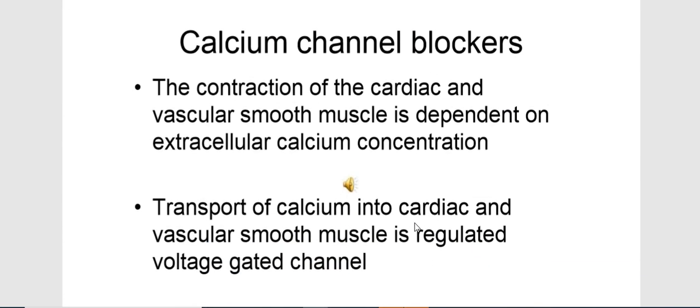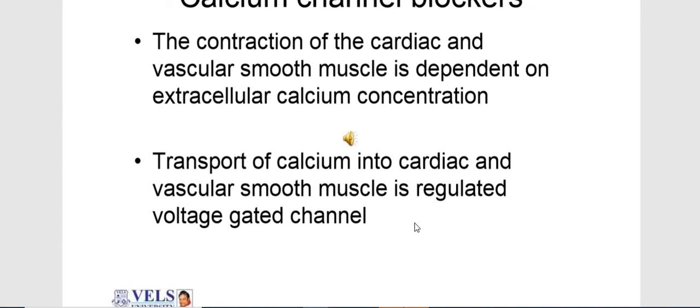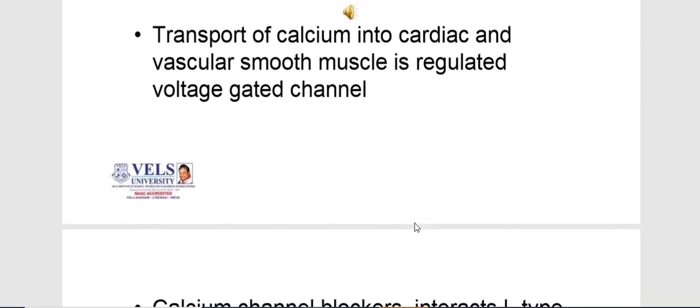Now the second category is calcium channel blockers, CCBs. The contraction of cardiac and vascular smooth muscle is dependent on extracellular calcium concentration. The transport of calcium into cardiac and vascular smooth muscle is regulated by voltage-gated channels. This is the simple mechanism for calcium channel blocking.